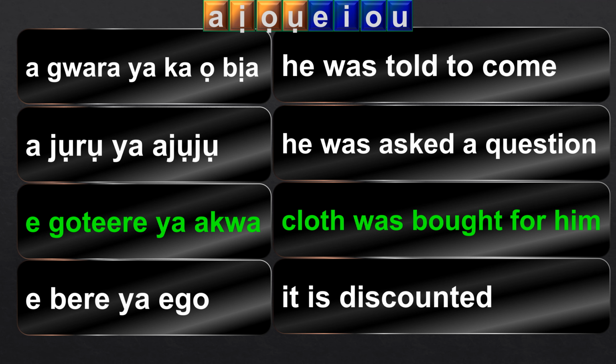Egoro ya akwa. Cloth was bought for him. Go is the verb for buy. Go, buy, go, and it has o, the heavy o, so it has to go with a heavy impersonal pronoun. Egoro ya akwa. A bought cloth for him. So we don't know who the A is. A is impersonal. It could be me, so I bought cloth for him. It could be she, it could be they, it could be whatever other pronoun, but in Igbo, the impersonal pronoun is just there to make it impersonal. So, egoro ya akwa. Cloth was bought for him.